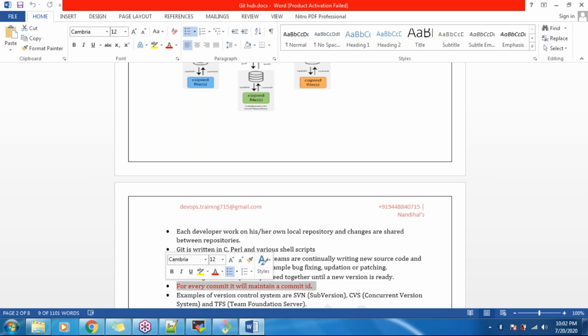Whenever we are saving this code, one commit ID is going to be maintained here. Using that commit ID only, we are going to do a lot of things, guys, in real time. Hence I made that commit ID in red color. You will come to know how to get it and what the advantages and uses of that commit ID are. We'll come to know in the regular sessions, that is from tomorrow.